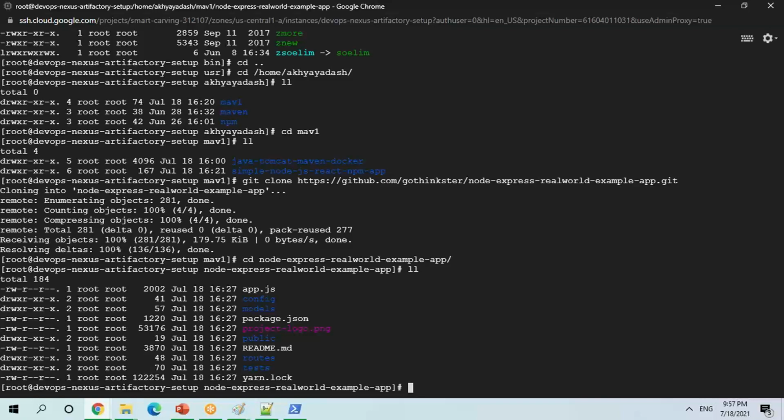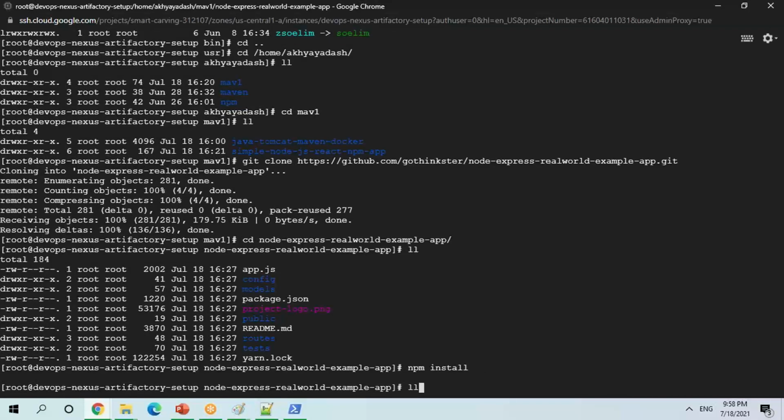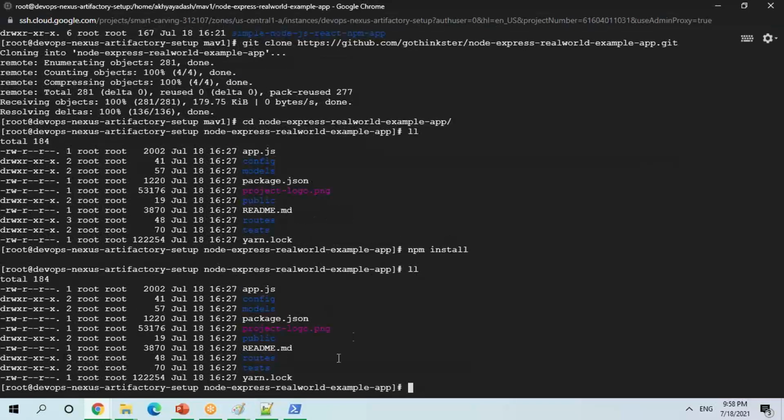Where is the package registration? Yeah, so let me run npm install again. It should not see... it is going to this repo. Ideally, it should not go to this repo. Okay, and it should create one file here. But I have created that folder, because of that it is taking it.